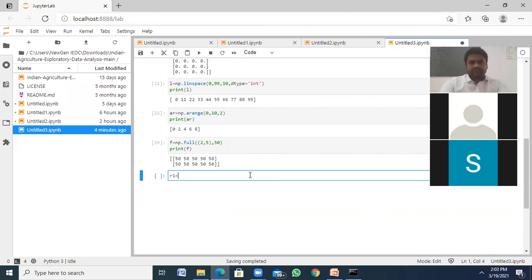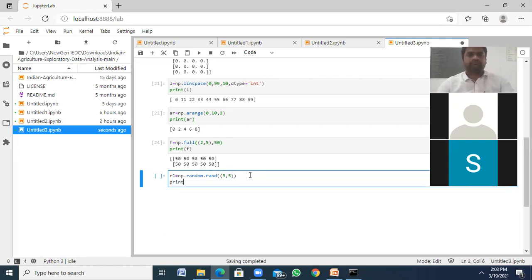And the next is rand. R1 is equal to, here I'm creating a random array, that is np.random.rand of, so it creates an array. Let's say I have a 4 by 5 matrix, print R1.